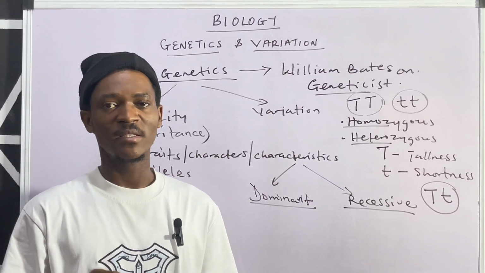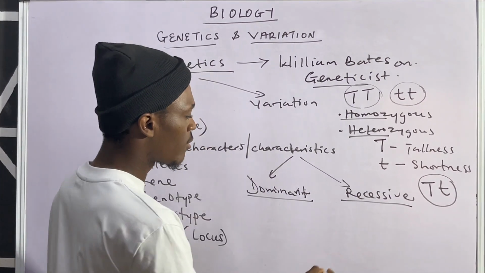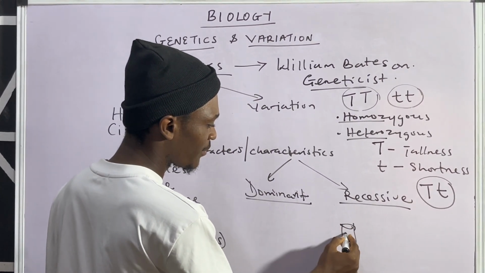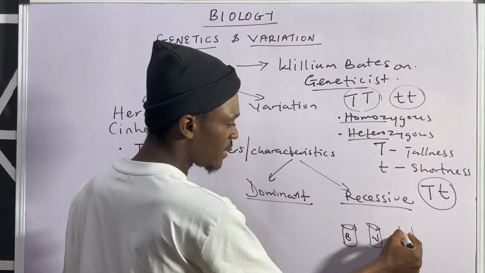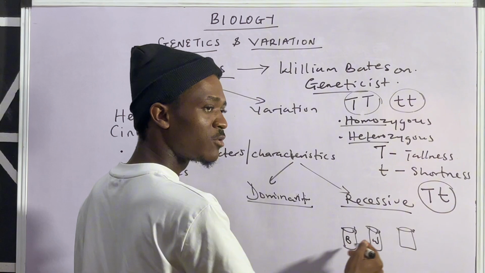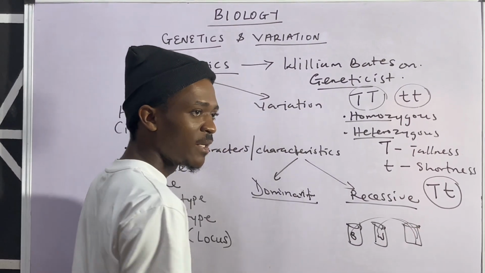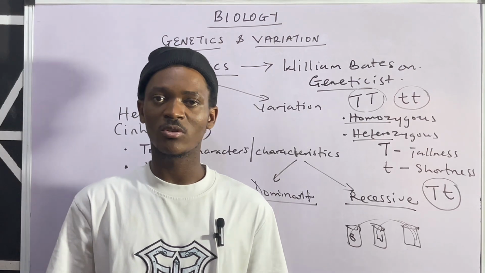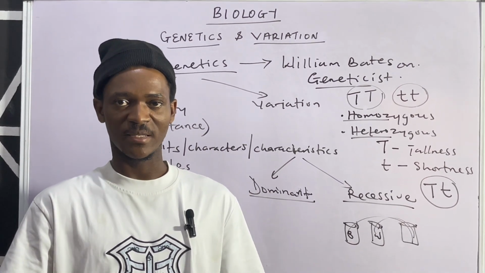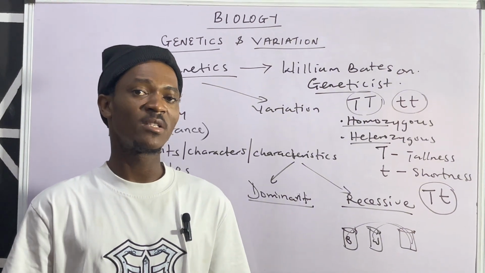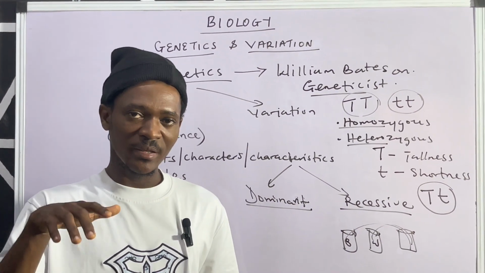I can actually explain this using colors. For example, let's say we have a container containing black color and another container containing white color, and then we have an empty container, and we are told to mix these two colors. So if you pour the white and then pour the black and you mix them, the one that would be expressed, of course, should be the black color. So that black that surfaces, that reveals itself, is actually the dominant one because it is expressed, while the white will be suppressed.